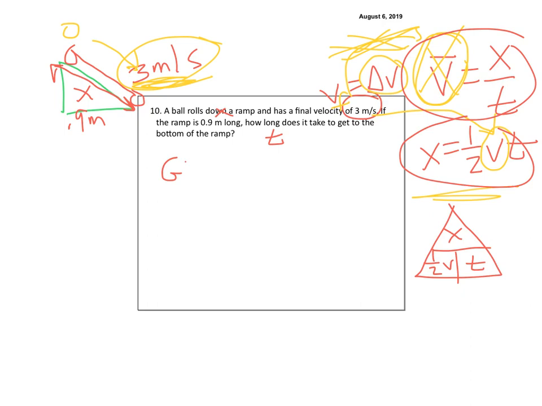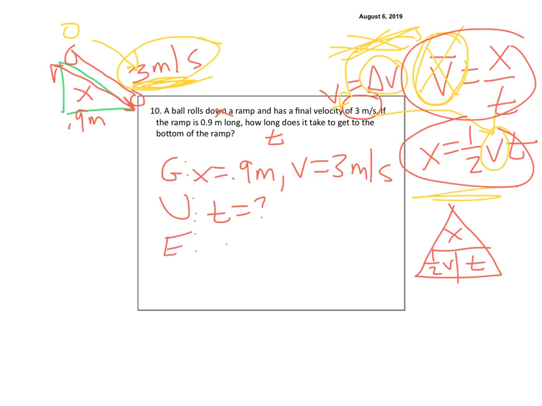So in my given, I've got x is equal to 0.9 meters, and my v, which is really my VF, which is really my delta V, is equal to 3 meters per second. And I'm trying to find how long it takes to get down. This is my unknown. I told you guys I'd mess that up. My unknown is t is equal to question mark. So the equation we just decided was x equals 1/2 VT, or triangle.